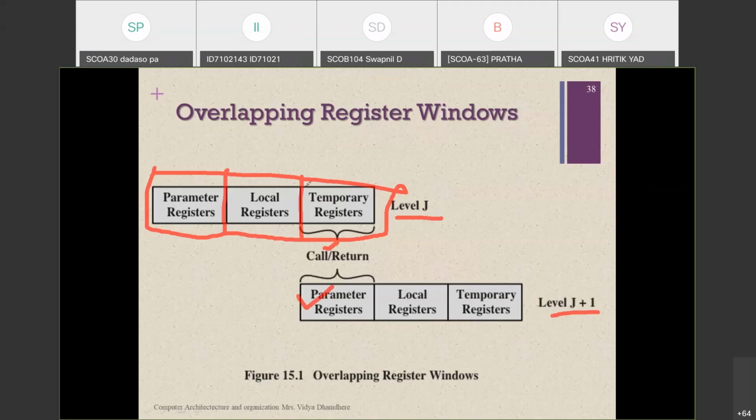In the window register, the temporary register holds the current instruction address or value, and then that value is assigned to the parameter register, depending on whether we are going to call that process or return the value to that particular parameter register. So these two blocks overlap in the register window, as the register window has these three parts.